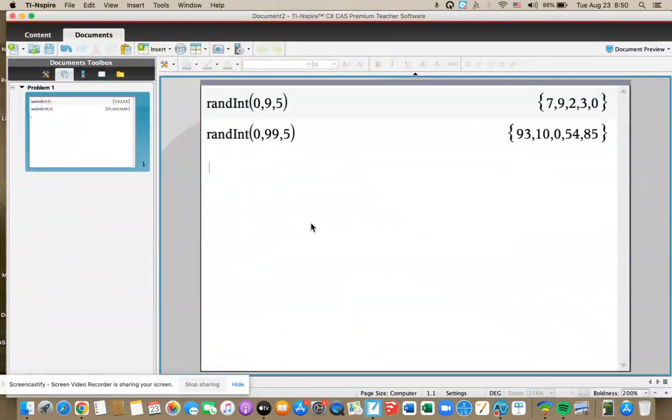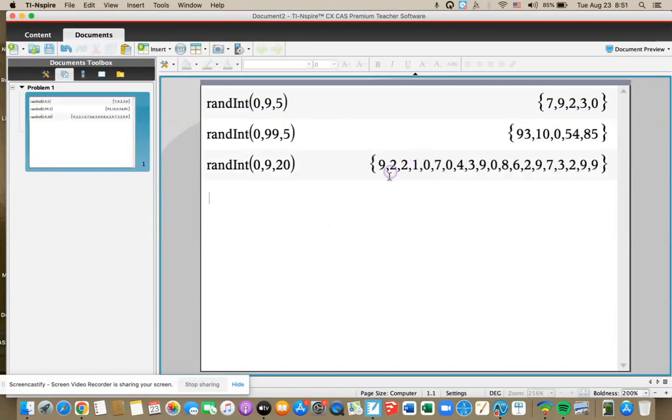The calculator will give you random integers. You can see I'm using something called randInt, random integer. And you can say, let's randomly select numbers from, in this case, I put 0 to 9, which we're going to do a lot. Or maybe you can see here, it's 0 to 99. And then you can pick as many numbers as you want. Here I said 5, but let's say I want to pick 20 numbers. So it'll give me a string of 20 randomly selected integers from 0 to 9. And we're going to use this as kind of a random digit table.